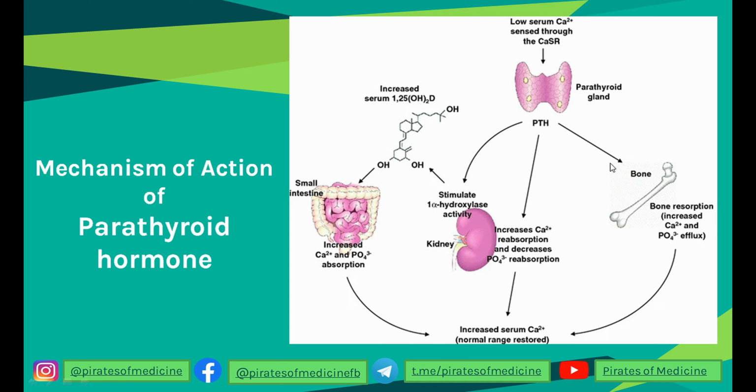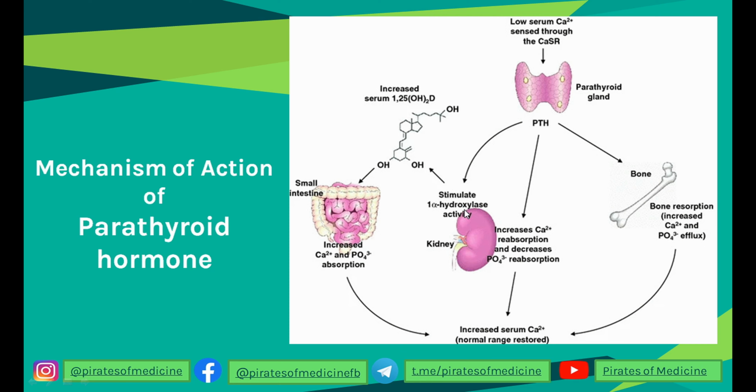First of all, it goes to the bone and causes bone resorption. It asks the bone, please, there is less calcium in the blood, please give me some calcium back. So the calcium is resorbed from the bone. Secondly, it goes to the kidney and asks it to stop excreting calcium into the urine and start its reabsorption.